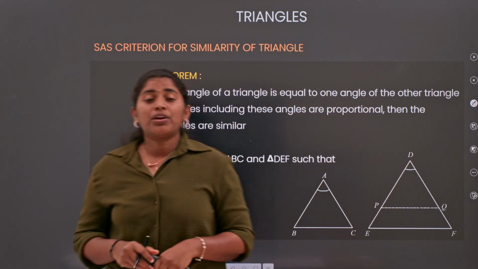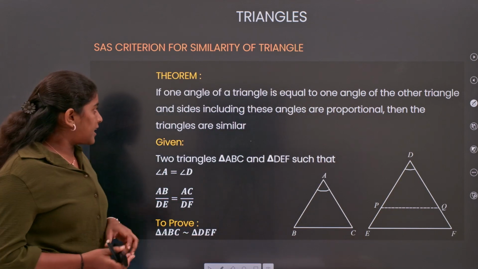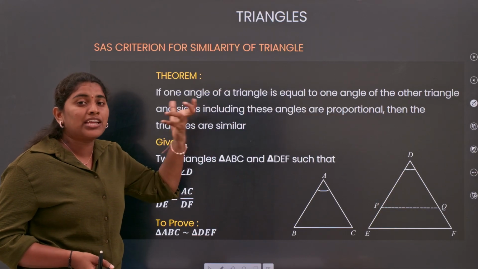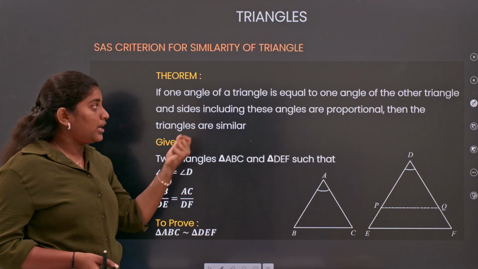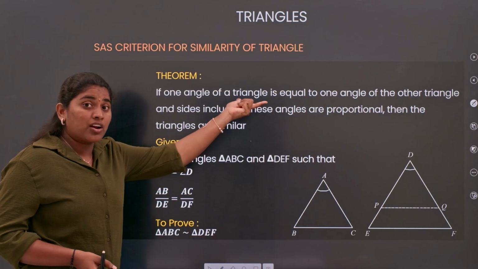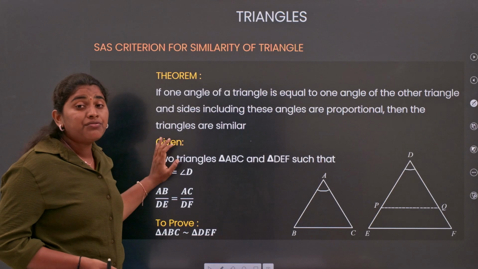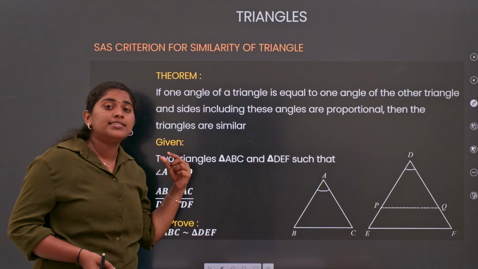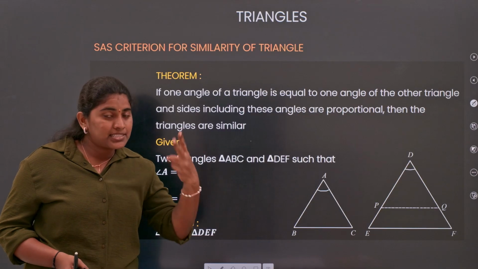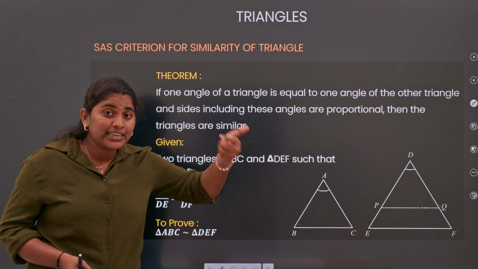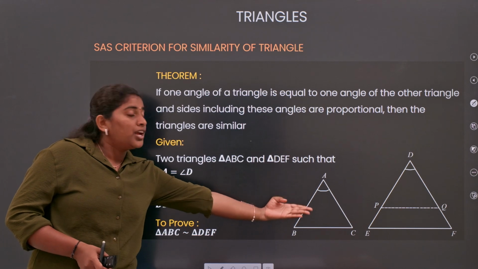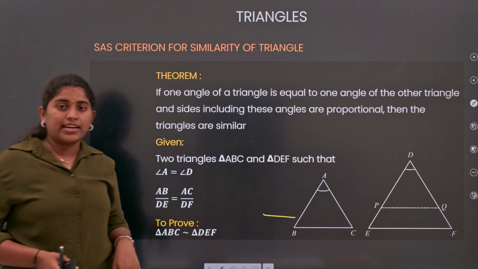Now coming to the statement: if one angle of a triangle is equal to the corresponding angle of another triangle, and the sides including that angle are also in the same proportion, then we can say that the given two triangles are similar. It means, simply, if one pair of corresponding angles are equal and the sides including that angle are in the same ratio, then we can say that the triangles are similar using our SAS criterion.